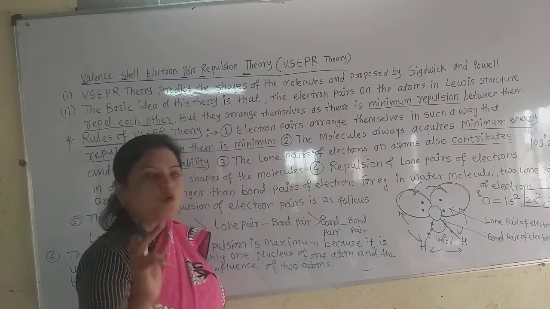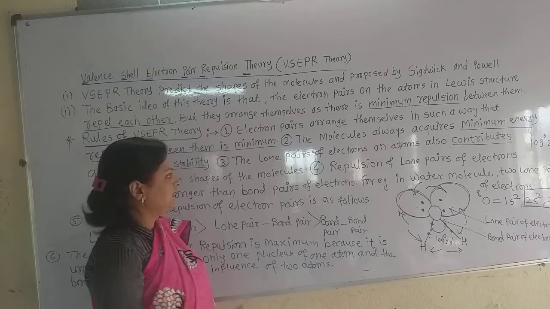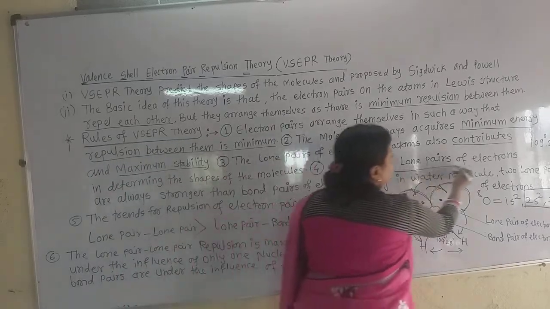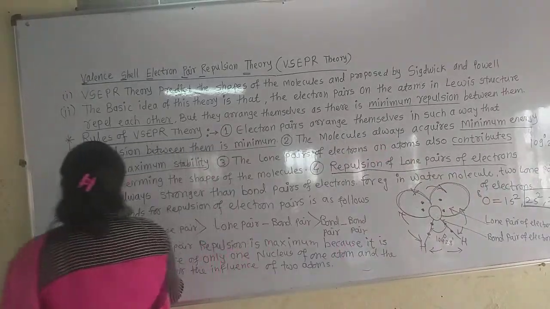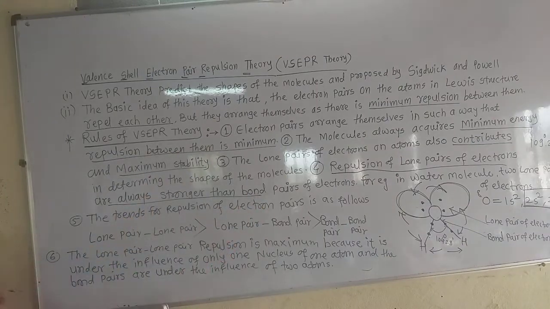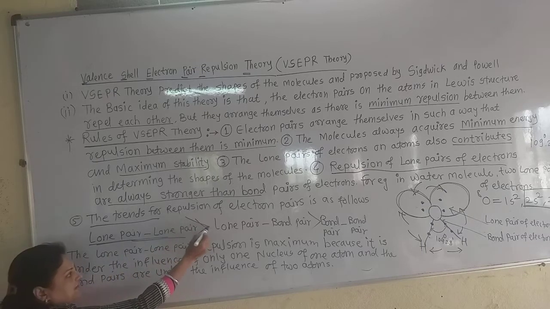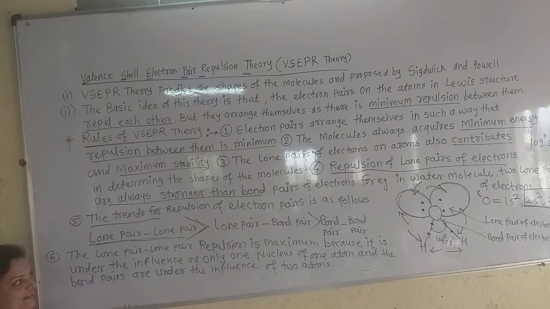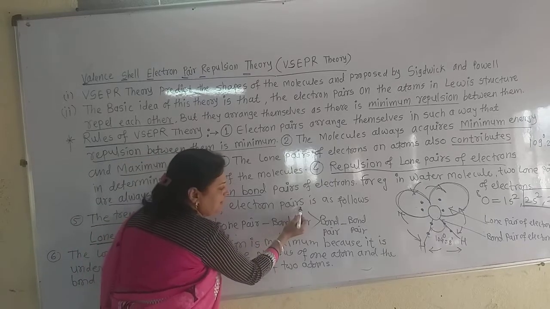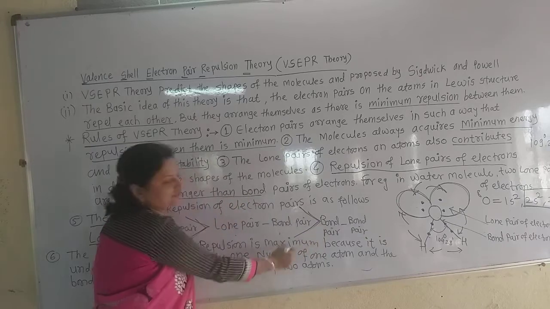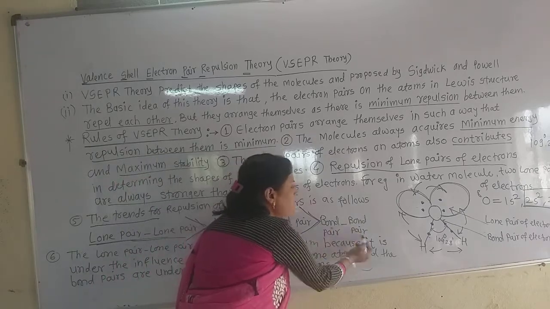See the fourth rule of this VSEPR theory: repulsion of lone pair electrons is always stronger than that of bond pair electrons. The fifth rule, the trend for repulsion, is as follows: lone pair repulsion is always greater than lone pair bond pair repulsion, and lone pair bond pair repulsion is greater than bond pair repulsion.